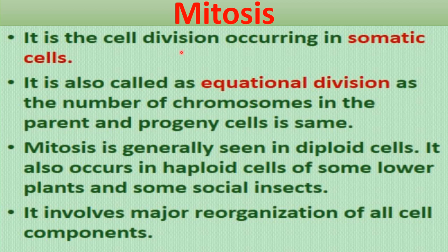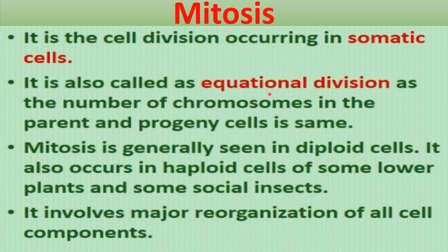Mitosis is the cell division occurring in somatic cells. In our body, two types of cells are present, somatic cells and germ cells. Germ cells are the cells by which gamete formation occurs, okay? And all the other cells, other than those gamete forming cells, are somatic cells. So this mitosis division occurs in our somatic cells.